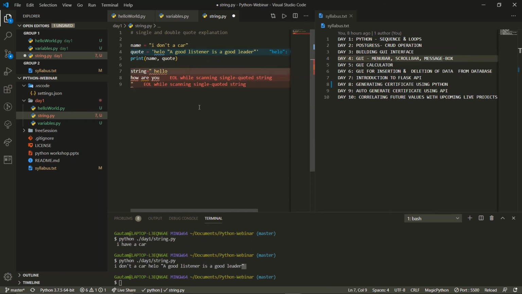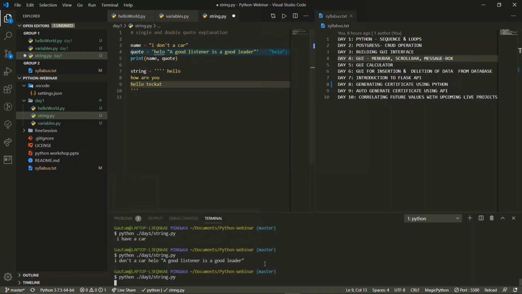Okay. For this, we have a paragraph, what we can call a text writing block, that is triple quotes. It could be triple single quotes or triple double quotes, anything. So it will allow you to write anything over here, and it will print in the same format.